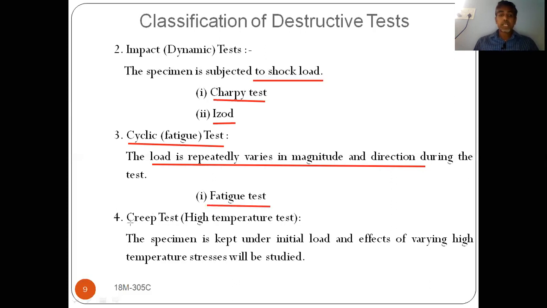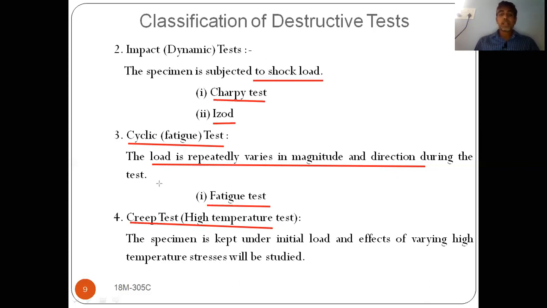And the fourth one is creep test. So what is creep? It is one of the mechanical properties we have already discussed in the previous sessions. Creep is nothing but when you apply constant load, there is a slow and progressive deformation. So when you apply constant load, there will be a progressive and slow permanent deformation. That property is known as creep, already we have discussed.